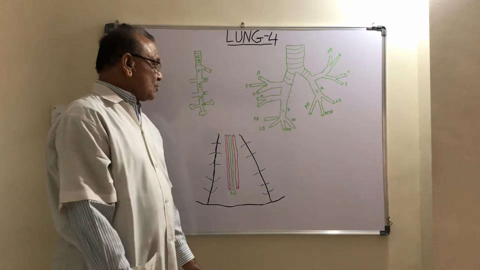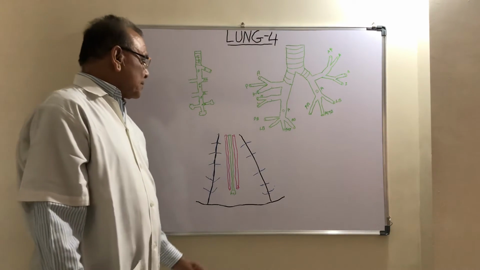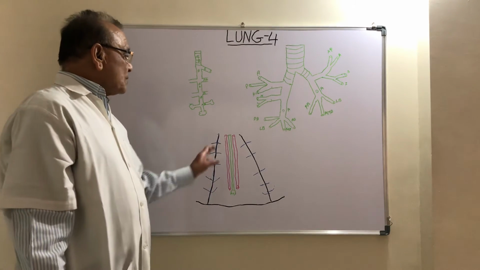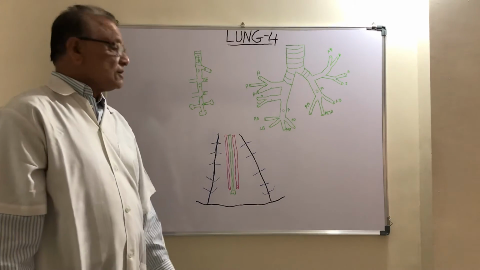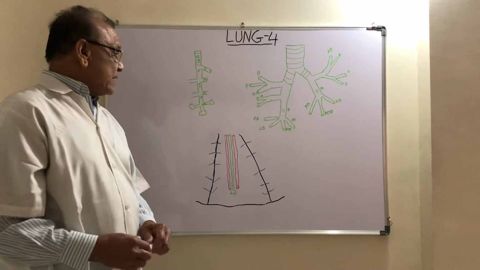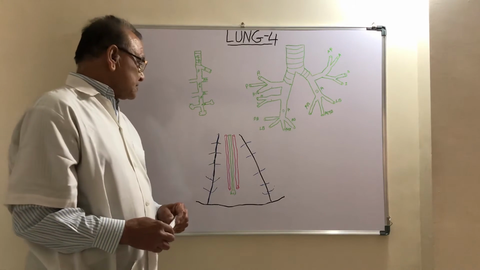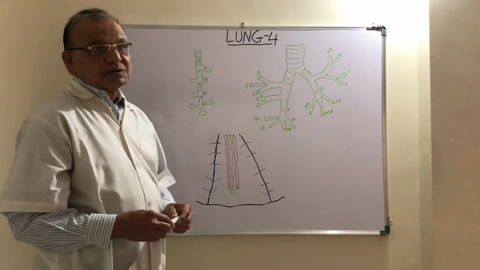Knowledge of the surface position of the bronchopulmonary segment is essential to drain the pus or abscess from the bronchopulmonary segment.